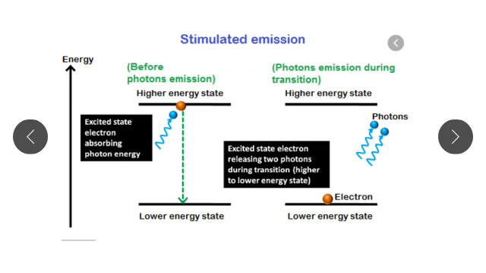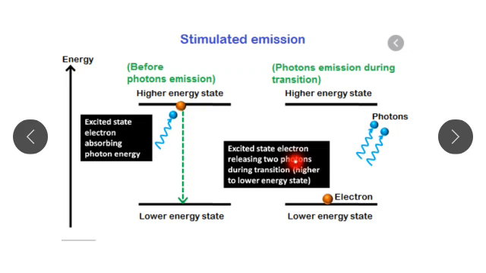But here, before coming to the ground energy state, suppose another photon is incident. Then there is a transition between this incident photon and this excited atom. And due to that, when the atom completes its lifetime, it returns to the ground energy state, but it emits two photons having the same frequency, same wavelength.